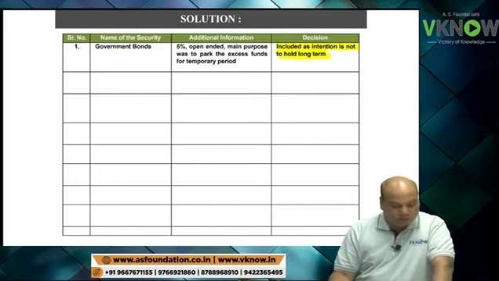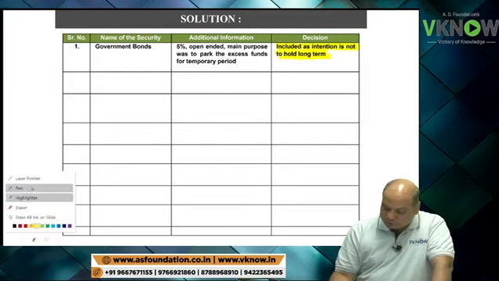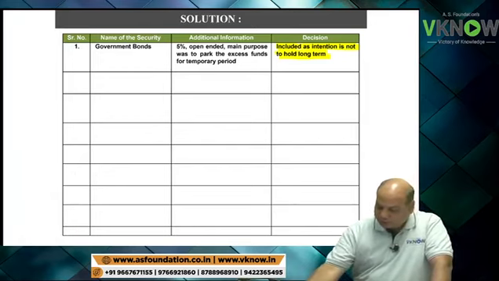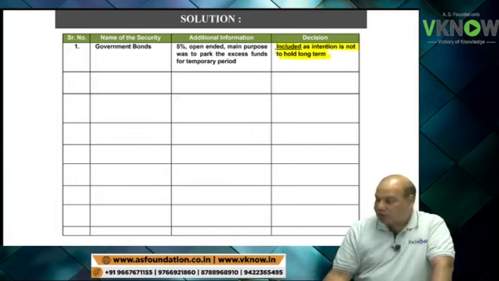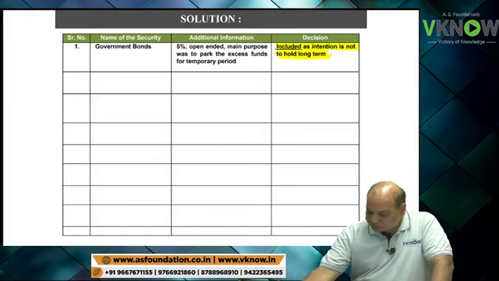So write down the answer below. Below you will find there is a solution given in the notes. So kindly write there, included in cash and cash equivalent, as the intention is not to hold long term. In bracket write down, assuming maturity is less than or equal to 3 months from date of acquisition.